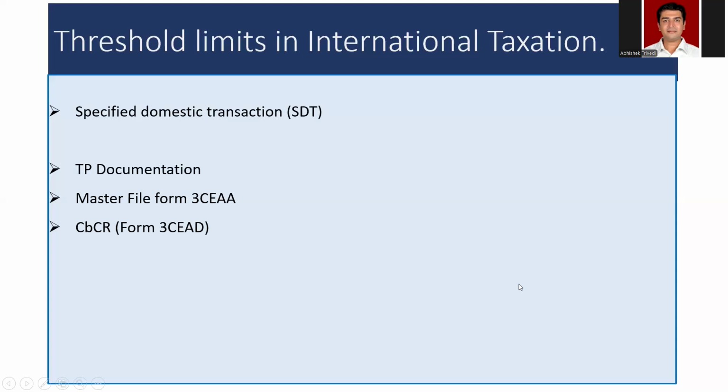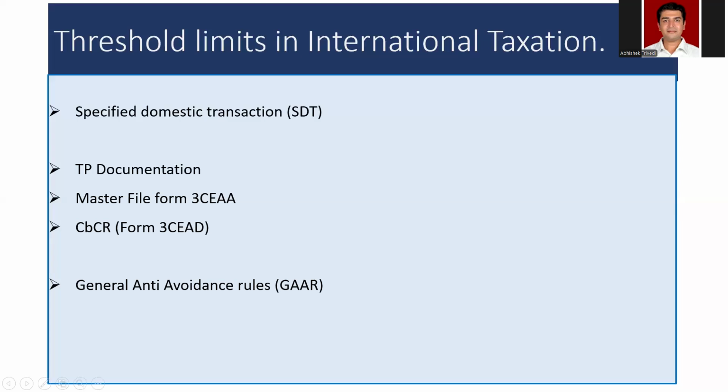Country by country reporting, Form 3CE-AD. Total consolidated group revenue as reflected in the consolidated financial statement for the preceding accounting year exceeds INR 6,400 crores. OECD recommends 750 million pounds.